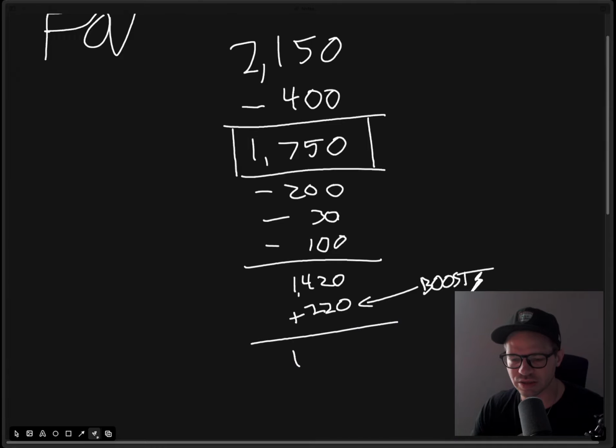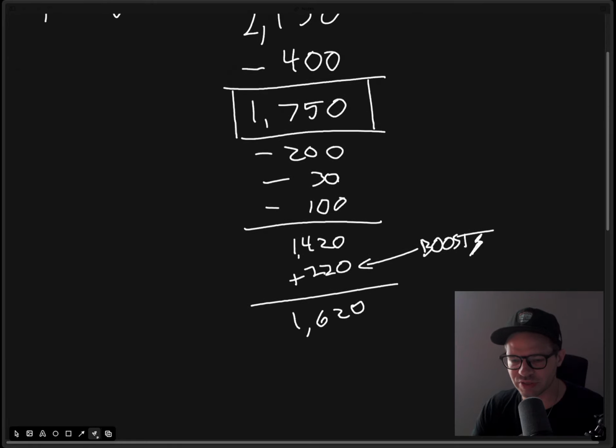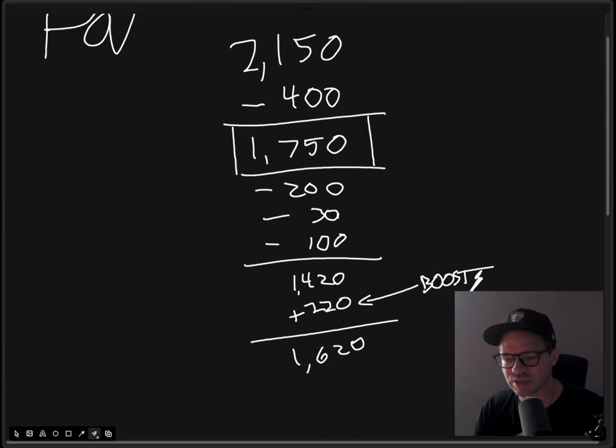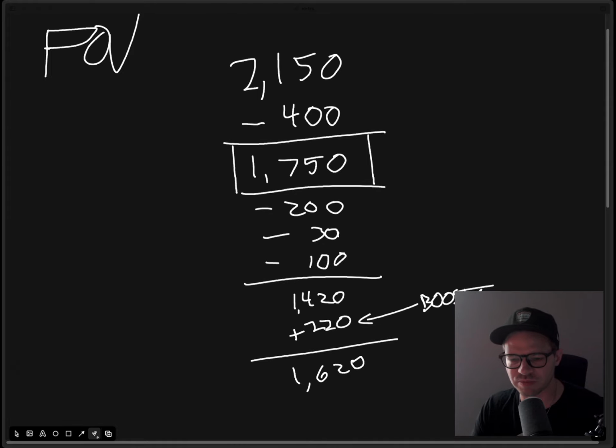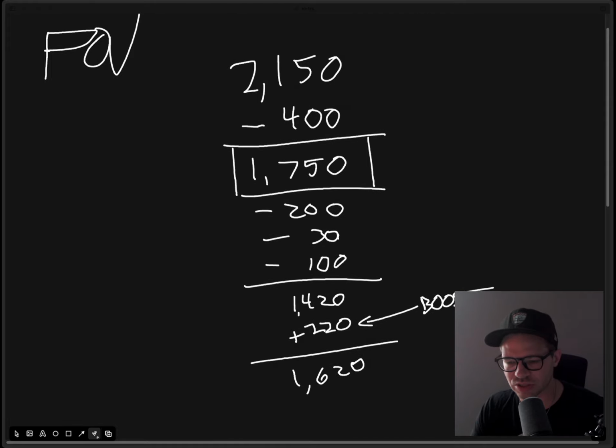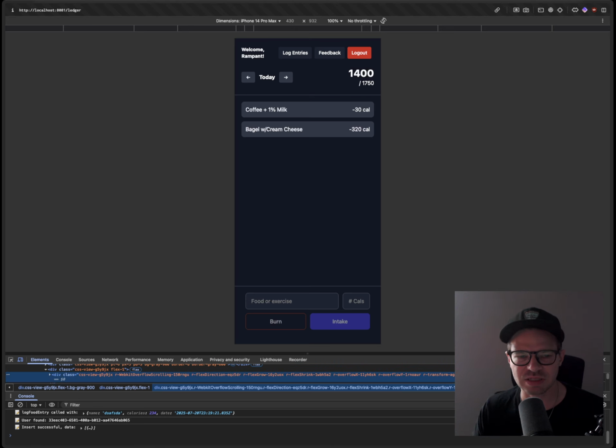So now suddenly I have 1,620 calories to eat, and I can have a huge dinner, and I can go have a couple beers afterwards, like whatever I want to do. If it's 5 o'clock and I have this much left, then that's great. Or if it's noon and I have this much left, I can go have a great lunch, right? So it starts to bring things into perspective and makes things a lot more reasonable, and also gave me a lot more motivation to work out. So that's basically my point of view behind it.